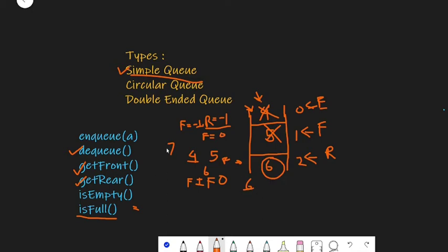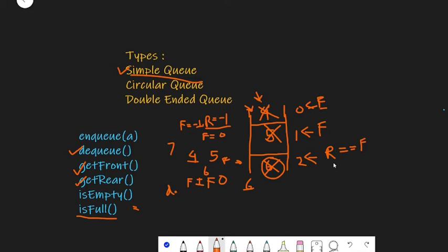Now let's say that we again perform a dequeue operation. Now this front will be over here, that is front will be equal to the rear, and this 6 will be popped out from the queue. Now if we want to perform dequeue operation further, what will happen?